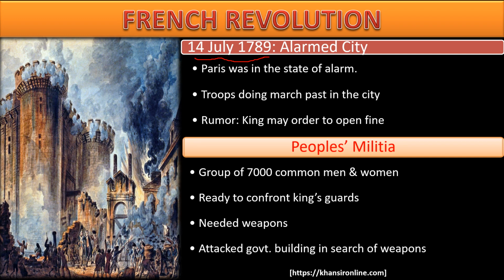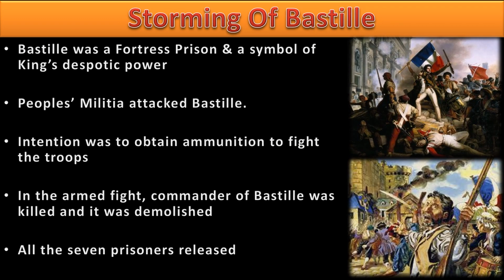Now they needed to attack the building where the weapons were kept, and if they attacked that building and captured all the weapons, they would be in a position to fight the king's army. Those weapons were kept in the Bastille, a fortress prison. What is a fortress prison? It was a building which was like a fort, and which served as a prison.